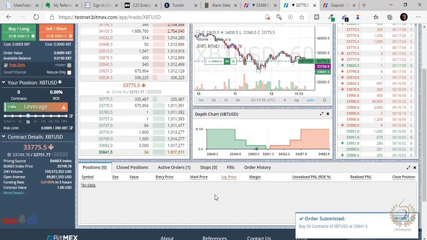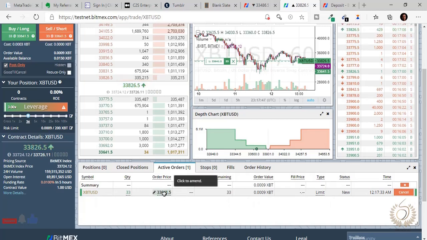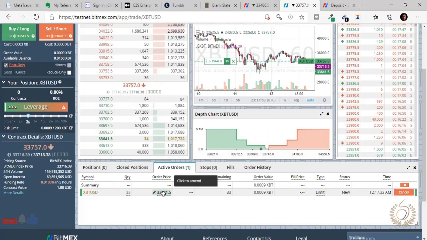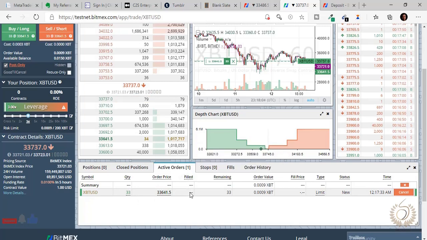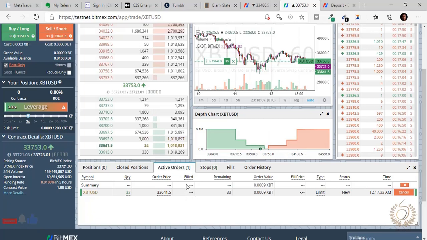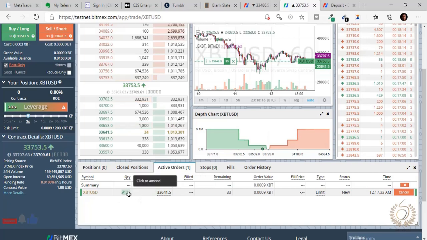Okay, it's actually submitted. This is a pending order. So if we want to see the order we just placed, we can go here to active orders, and then we'll see the order we just placed. We could still amend some things. If you hover here, you're going to see click term. We could still amend some things, understand? Because the order has not been filled yet. But there are some things you won't change if the order successfully gets filled. If it gets filled, this is where it will occur. So this is still a pending order. It has not been filled yet. The price has not reached our order price, the price we chose. Once price gets there, that's it.